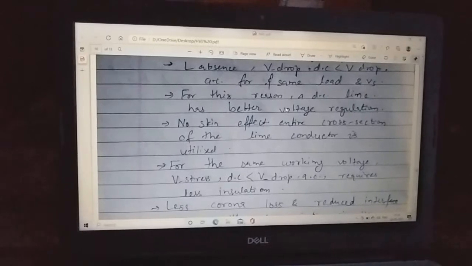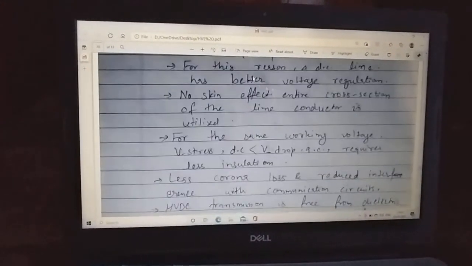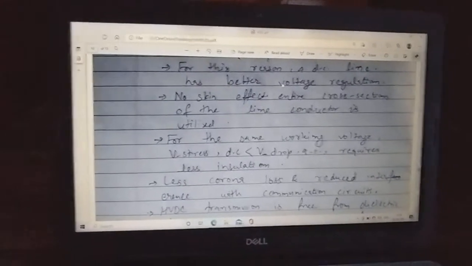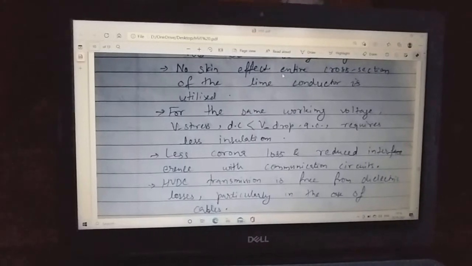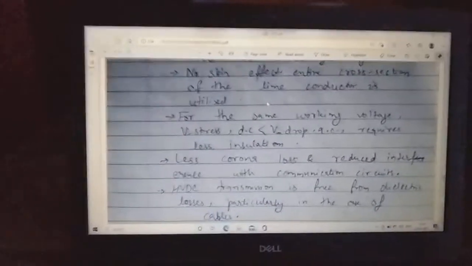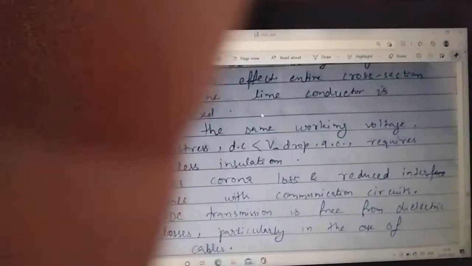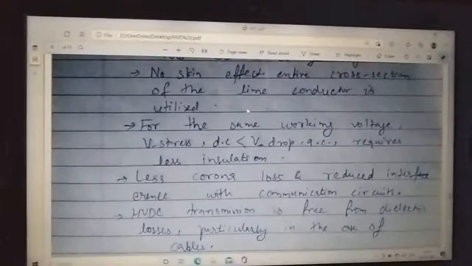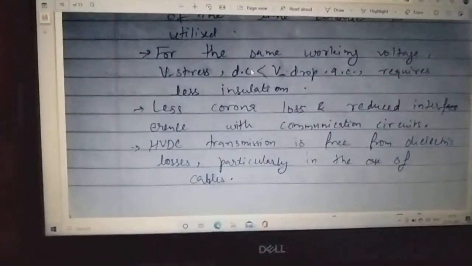Since we have no concept of phi, the voltage regulation gets better, and there is no skin effect, so the entire cross section of the line conductor is utilized, because in the case of HVDC there is no skin effect.